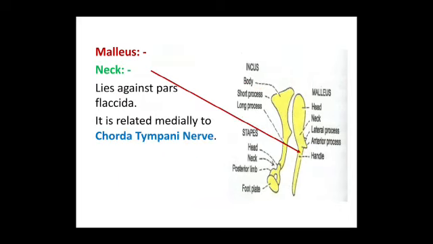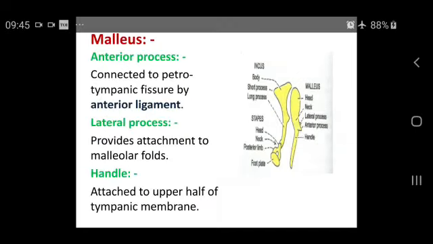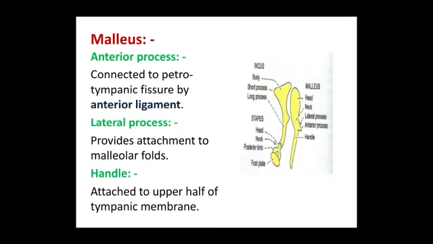Neck lies against the pars flaccida. It is related medially to the chorda tympani nerve. The anterior process is connected to the petrotympanic fissure by the anterior ligament. Lateral process provides attachment to the malleolar folds, that is the anterior and posterior malleolar folds. Handle is attached to the upper half of the tympanic membrane.